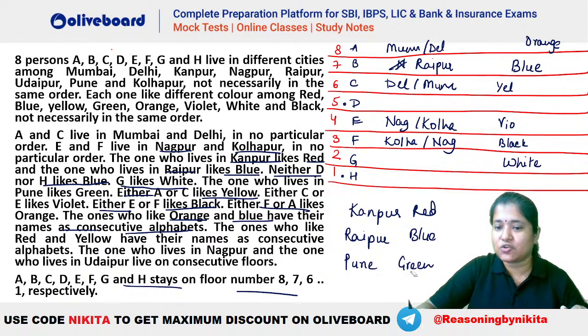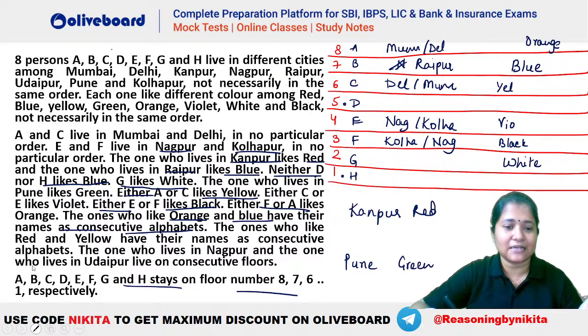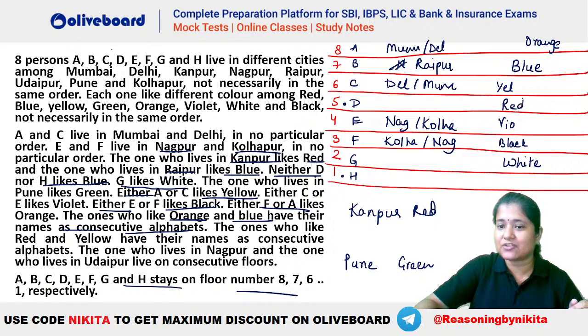Now we have to place Pune green. Raipur blue is already placed, so let's remove this, and Kanpur has to be red. Either D or H has to be that. Let's check what is given ahead. The ones who like red and yellow have their names in consecutive order. So red and yellow have to be consecutive, which means this has to be red, and Kanpur will be here. If Kanpur is here, Pune green will go to H. So this person will be Pune and green.